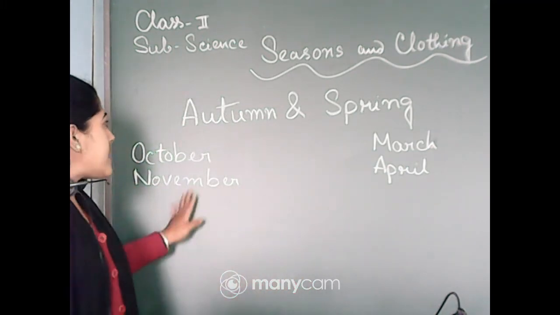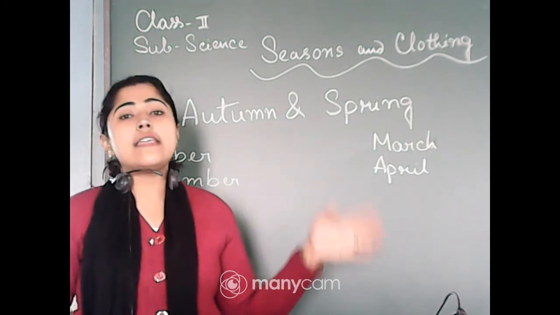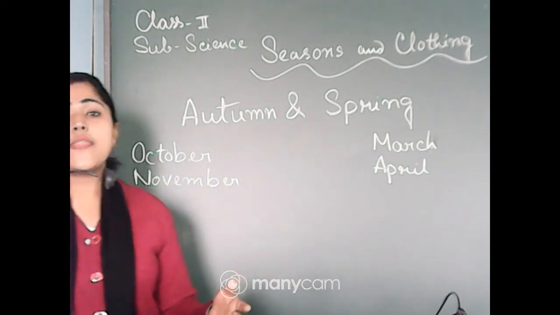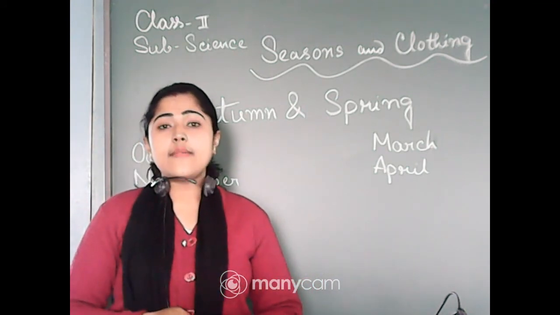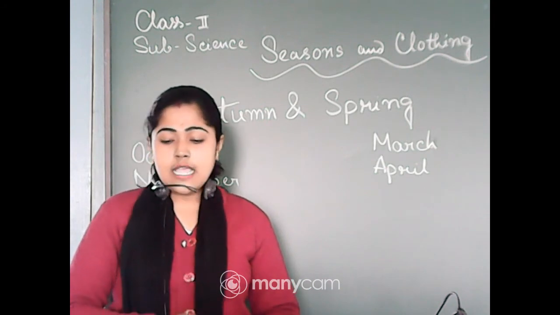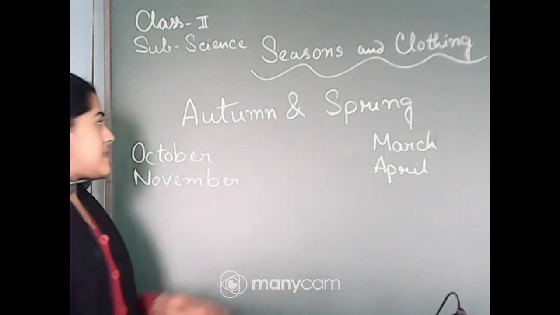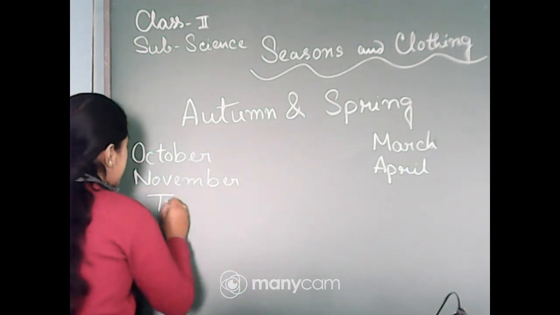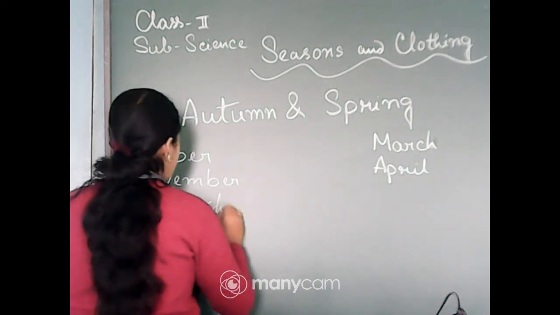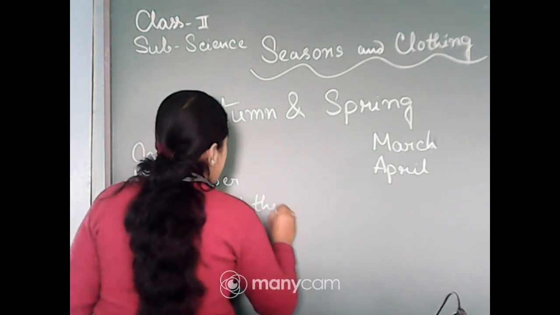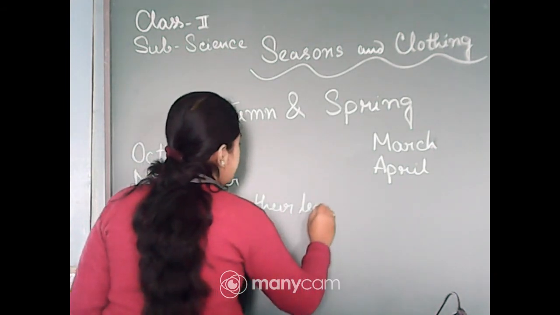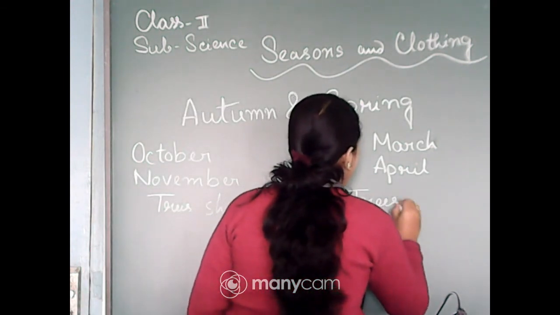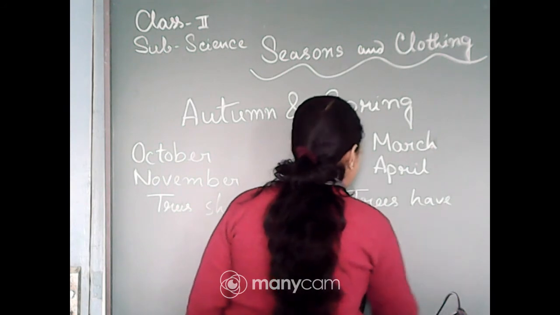So in the autumn season the trees shed their leaves, but in the spring time trees have new leaves. This is called the spring season. So that is the difference between autumn and spring. At autumn time the trees shed their leaves, and in the spring time trees have new leaves.